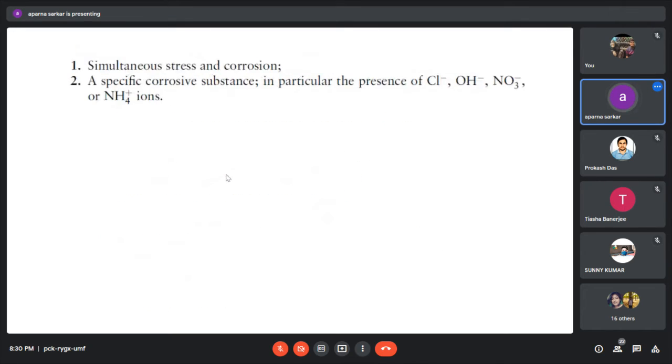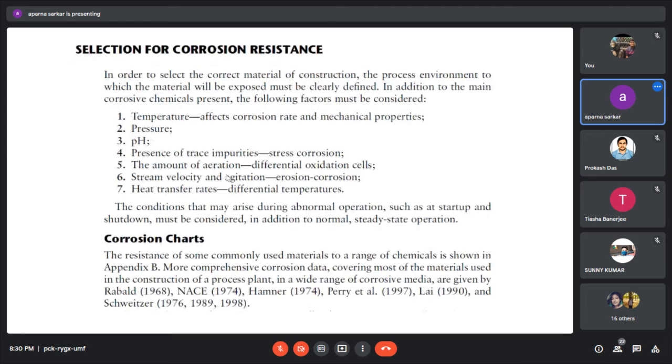So actually lots of definitions are there and you need to remember all these definitions. Now, selection for corrosion resistance. Okay. So when we have some corrosive chemical present in our system, then some factors must be considered. Which factors? Like temperature. Why?